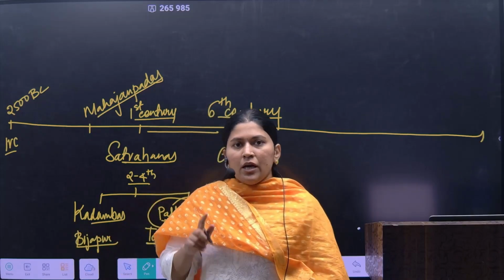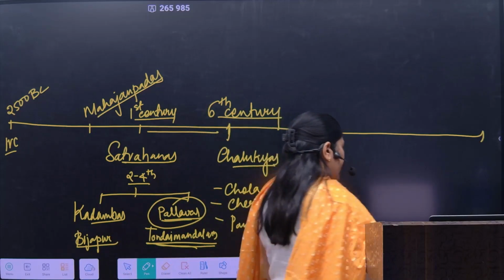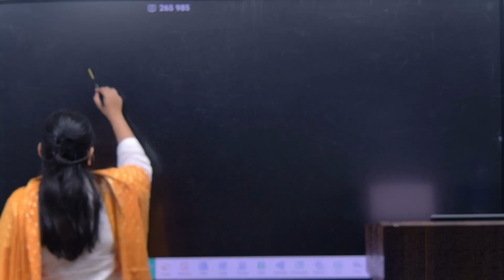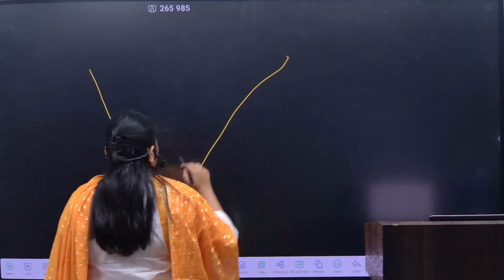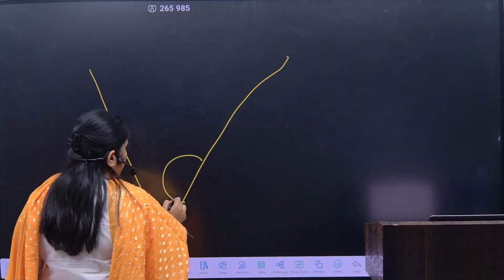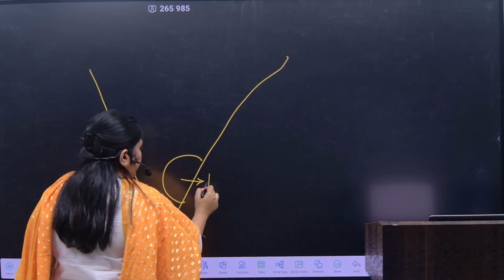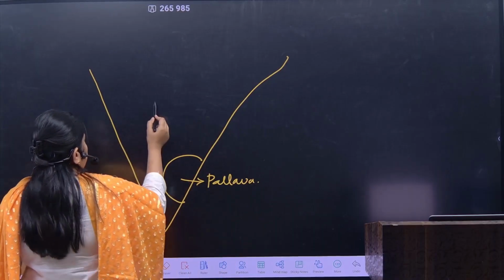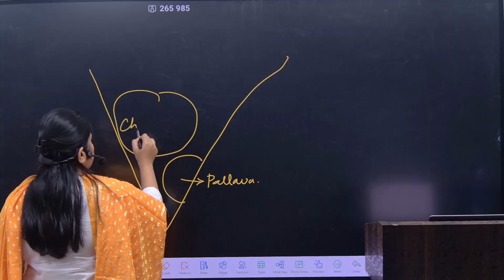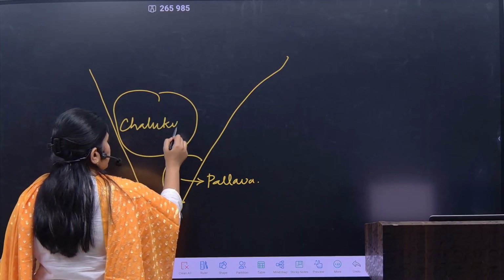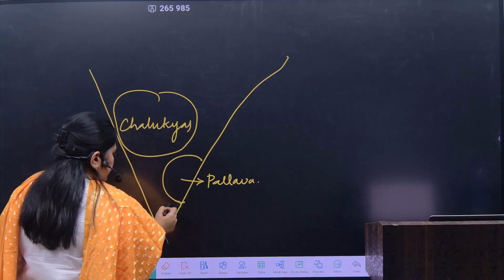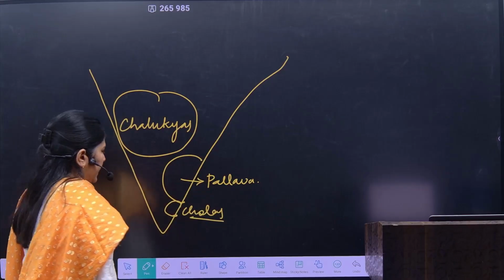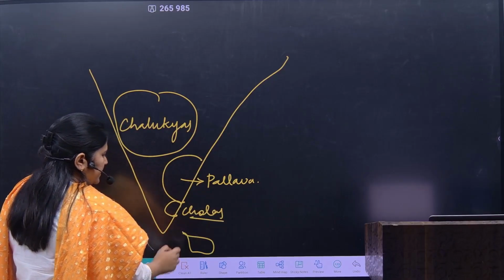Why? Because the most important factor of this Pallava dynasty is first the resource availability according to the geographical location. So here it was the Pallava dynasty, right? The contemporaries were Chalukyas, and in the south, the Cholas. And here it is, let's say Ceylon, that is Sri Lanka.